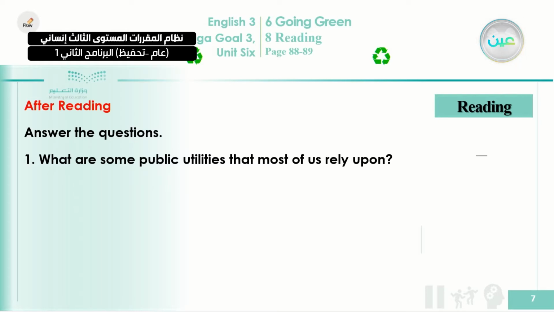Okay. Number 1, what are some public utilities that most of us rely on? Okay, this is a question here. You will find it out when you read. So you need to put this question in mind so that you can answer it when it comes to you to read. Okay, define the grid. Okay, so through your reading, you will know what the grid is, so you'll be able to define it. So put it in your mind so that it will help you to understand and to get what you want exactly from this reading.